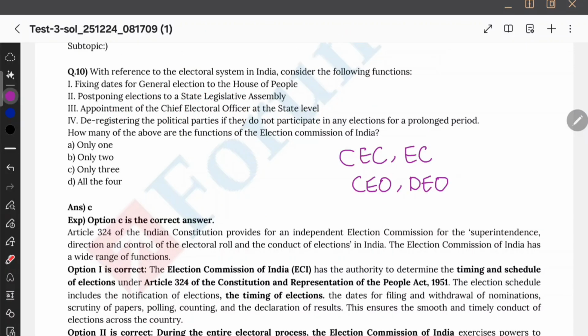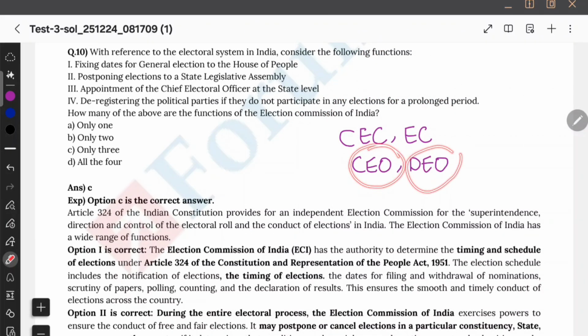Also note down there is a difference between CEC and CEO. This is a very tricky letter. Why? Because see, Chief Election Commissioner is appointed by the President, right? Who will be in the Election Commission of India? Chief Election Commissioner and other election commissioners. So CEC and EC, all of them are appointed by the President. But CEO, DO, they are electoral officers and they are nominated by the Election Commission of India. Okay, so nominated or designated.